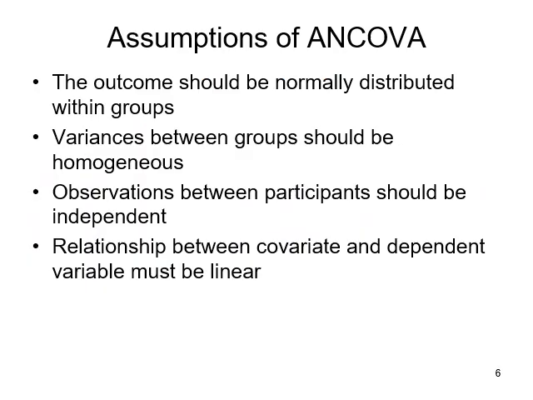The assumptions of the ANCOVA: the outcome should be normally distributed within groups. Variance between groups should be homogeneous. Observations between participants should be independent, assuming a between-subject design. And the relationship between the covariate and the DV needs to be linear. So we have the standard assumptions of ANOVA: normal distributions within groups, homogeneous variance, so we shouldn't see different amounts of variance in different groups, and independent observations if it's a between-subject design.